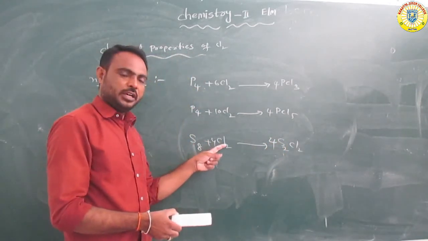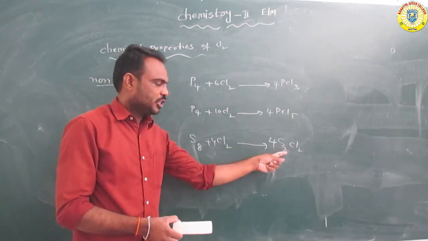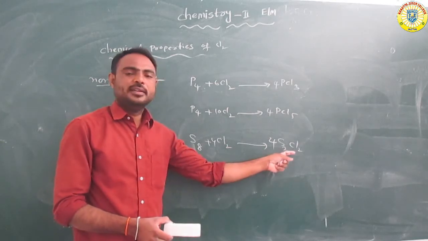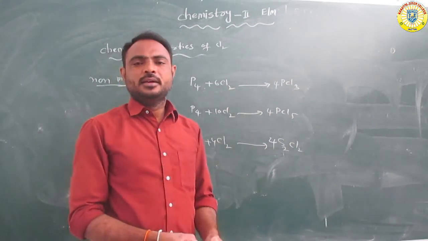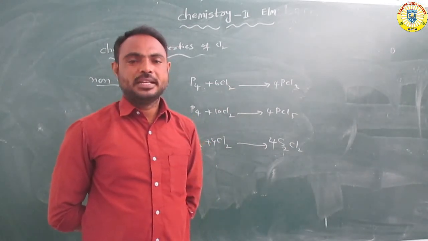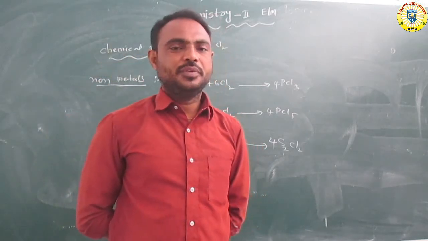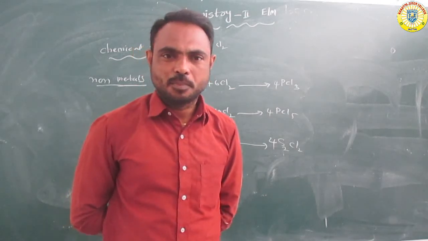Sulfur reacts with chlorine to form in this reaction S2Cl2. It is a reaction with the non-metals. In further classes we will discuss the reaction with sodium hydroxide and the reactions with the remaining components.